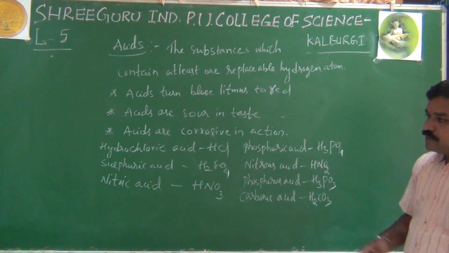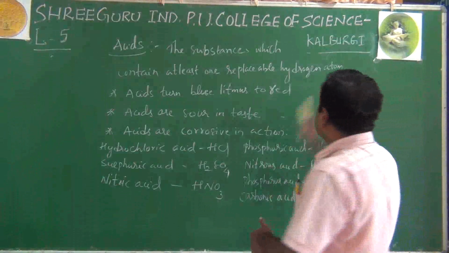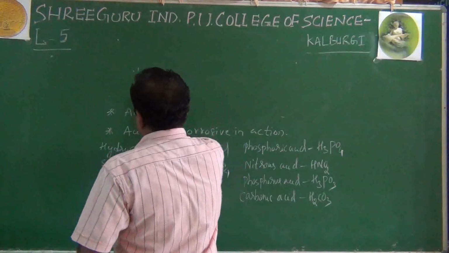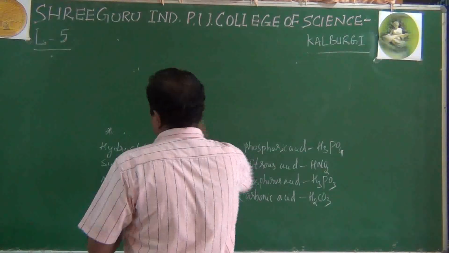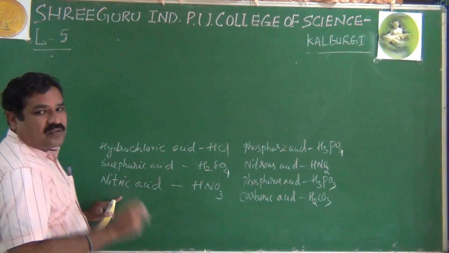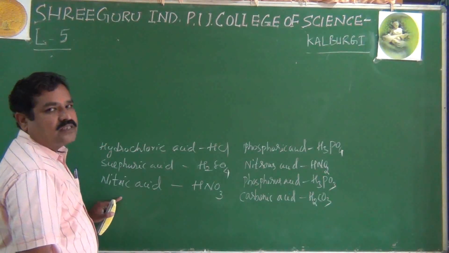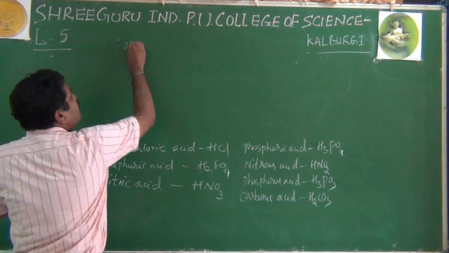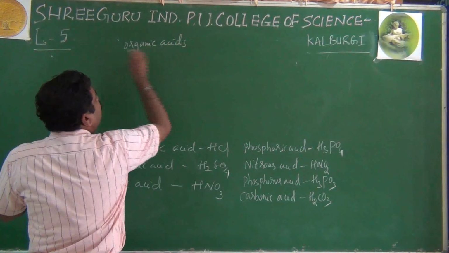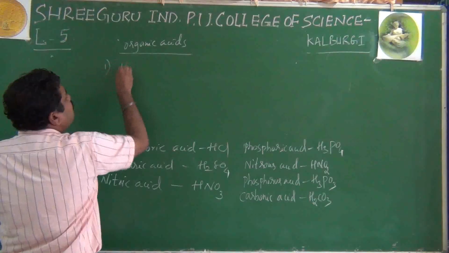Please try to remember. Organic acids are generally of either plant origin or animal origin, whereas inorganic acids are directly dug out from the earth's crust. They are of mineral origin. So when you come to the list of organic acids, a very famous example is formic acid.